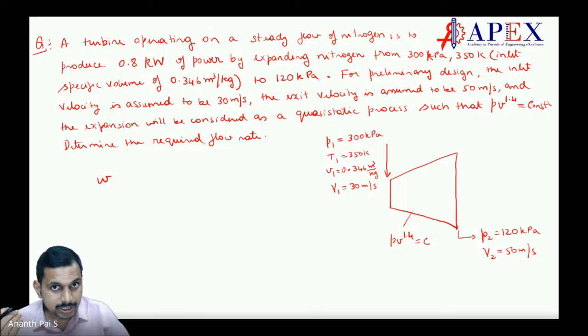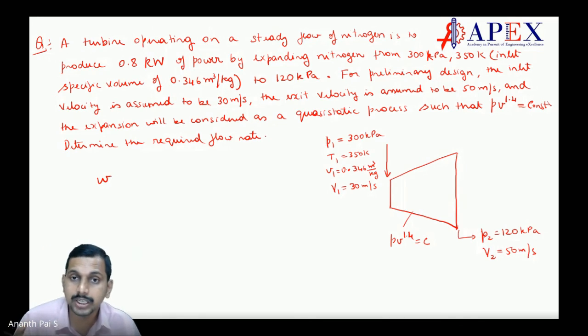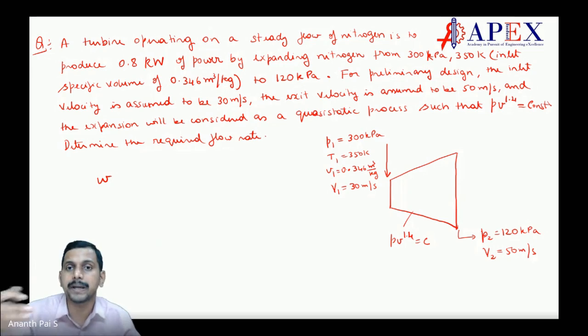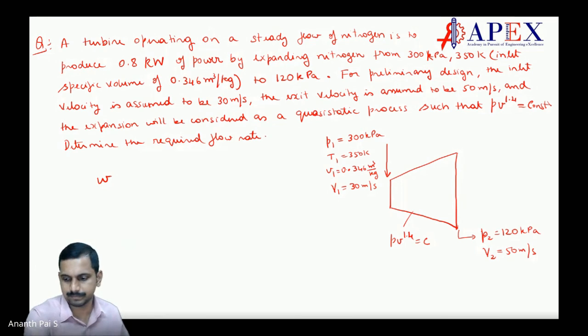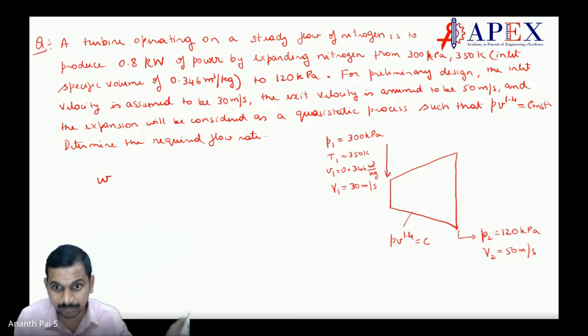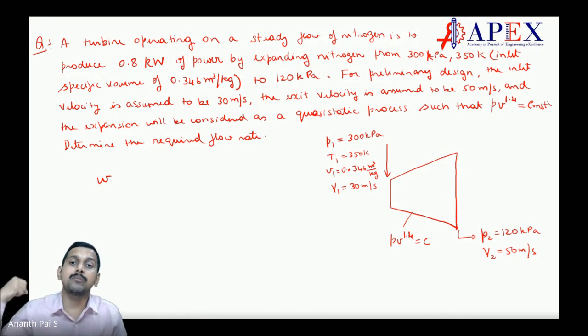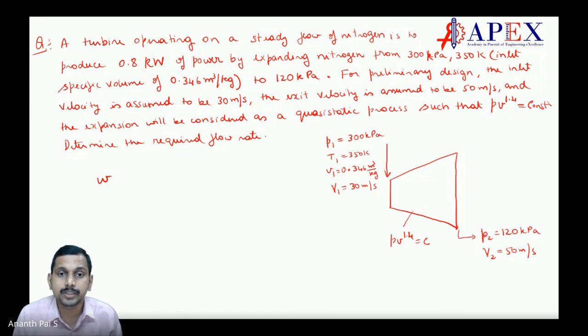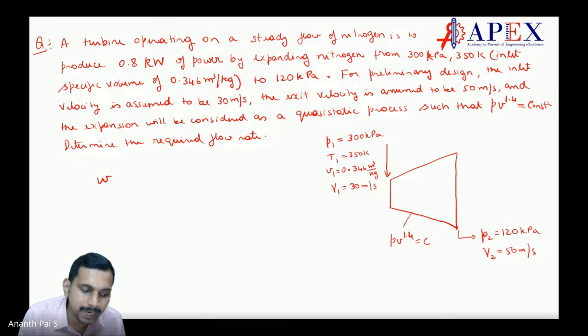When you consider turbine, whether the work is done on the system or by the system is the question. By the system, right? We are producing energy. That means from where we are removing the energy? From the system, which is nitrogen here, not liquid nitrogen, okay? Gaseous nitrogen, correct? So work is done by the system.